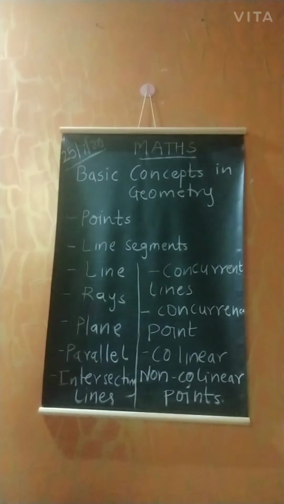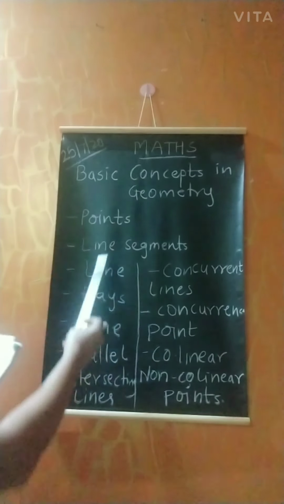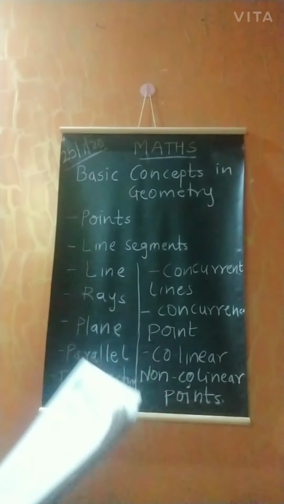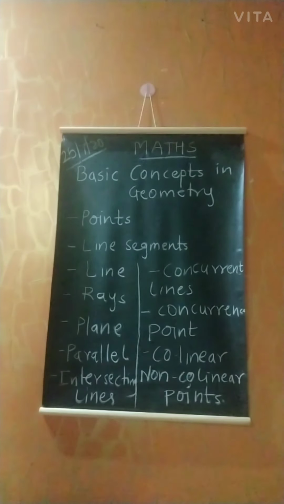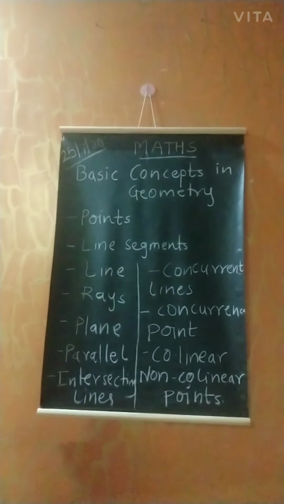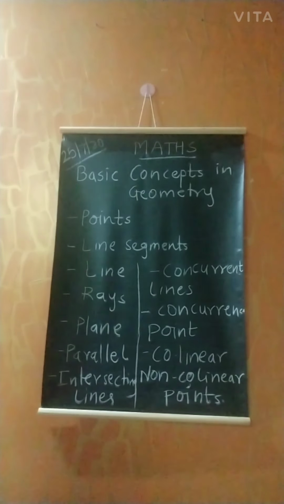This point can be named with the help of a capital alphabet. Next is line segment. As you have seen here, line segment is a part of line. End points of this line segment decide the limit or the length of the segment. Line segment can be named as segment AB or segment BA.